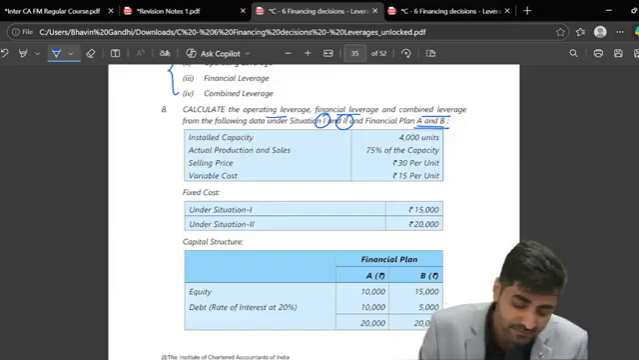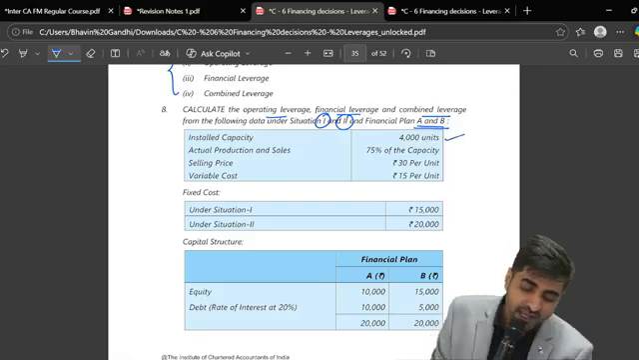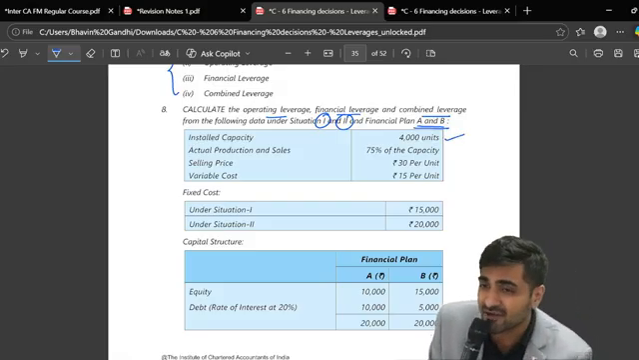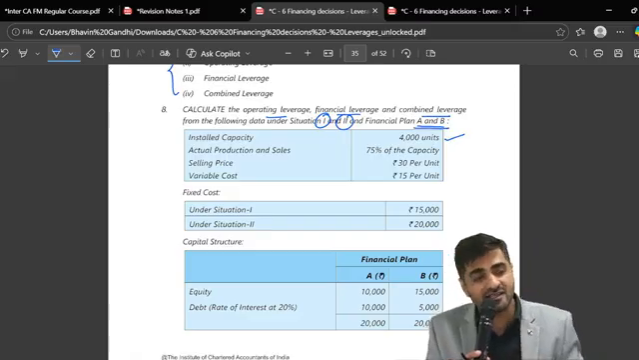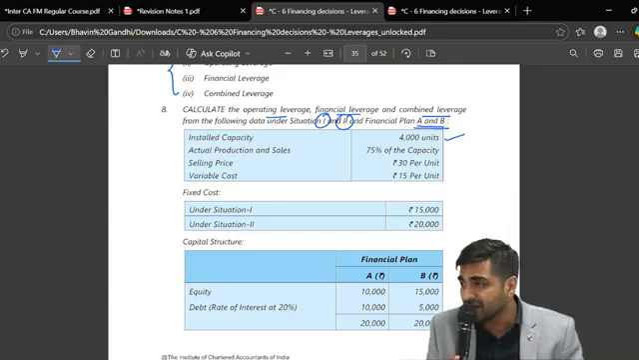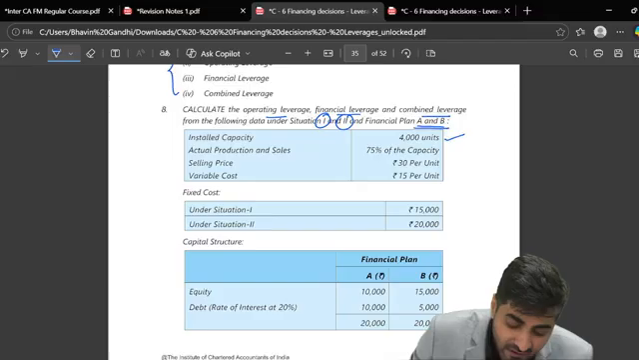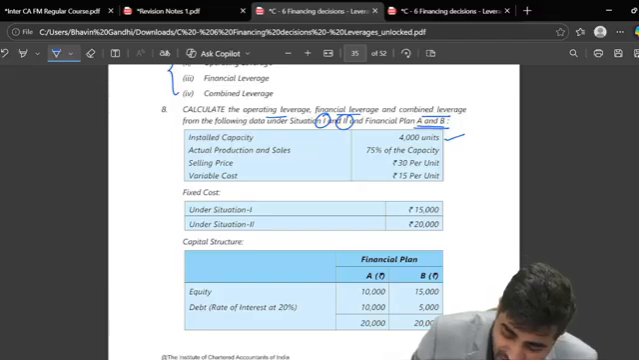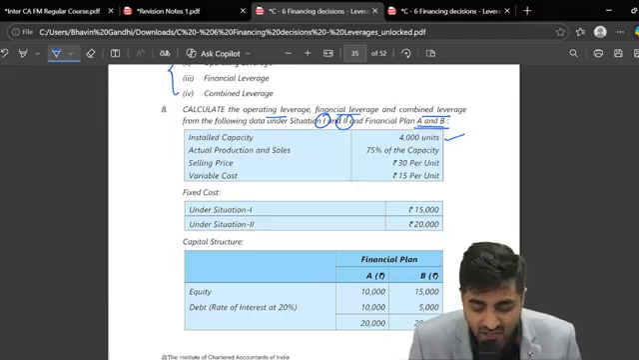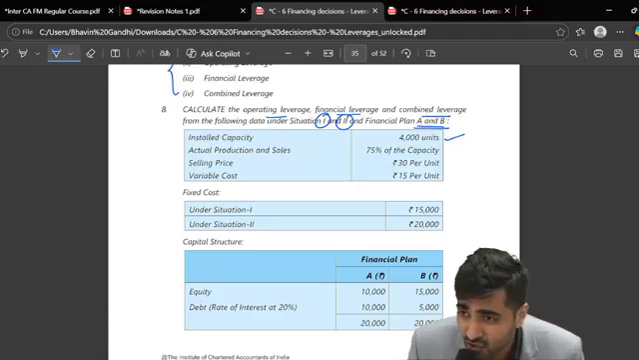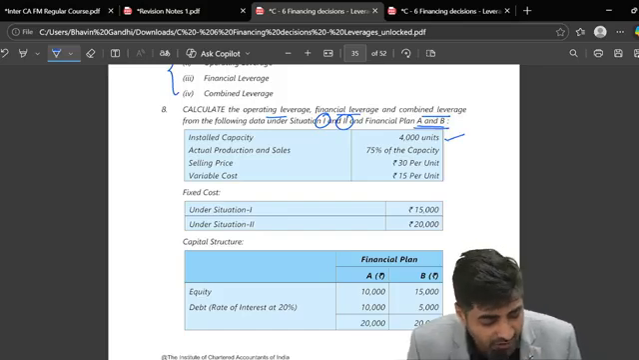4 answers. We have installed capacity which is 4,000 units and actual production and sales is 75% of the capacity. Can you all please tell me, if the actual production and sales is 75% of the capacity, it means that we are going to operate at 4,000 into 75%. How much is that? 3,000. So can I say 3,000 will be treated as nothing but the quantity? Come on, yes or no? Yes, sir. So 3,000 will be treated as your quantity. Okay.